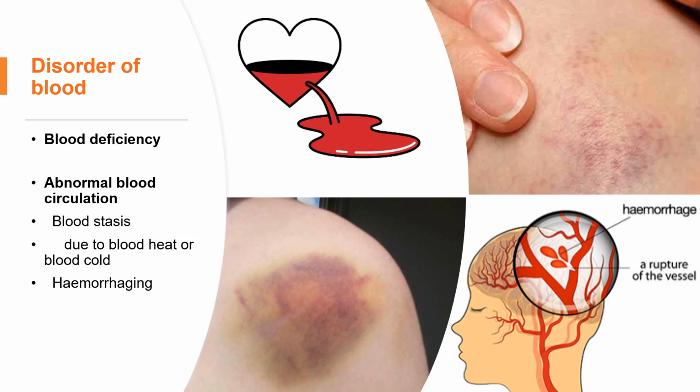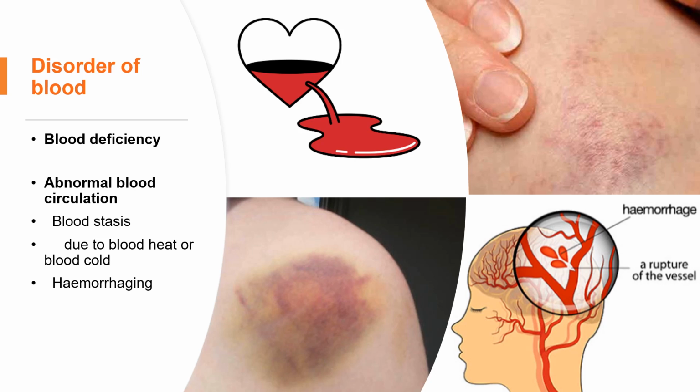Acquired qi deficiency is due to spleen and stomach deficiency. The weakness of the digestive function results in acquired qi deficiency, which is the source of the blood, so we don't have enough source to generate the blood. That's the second cause.